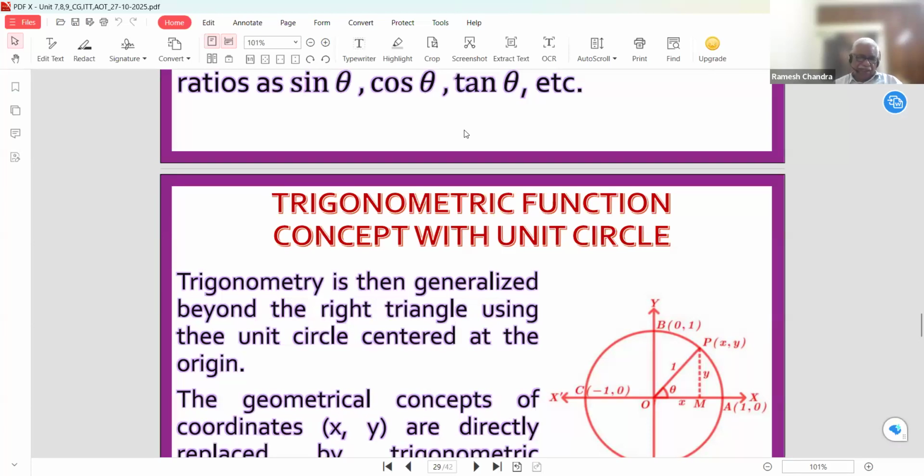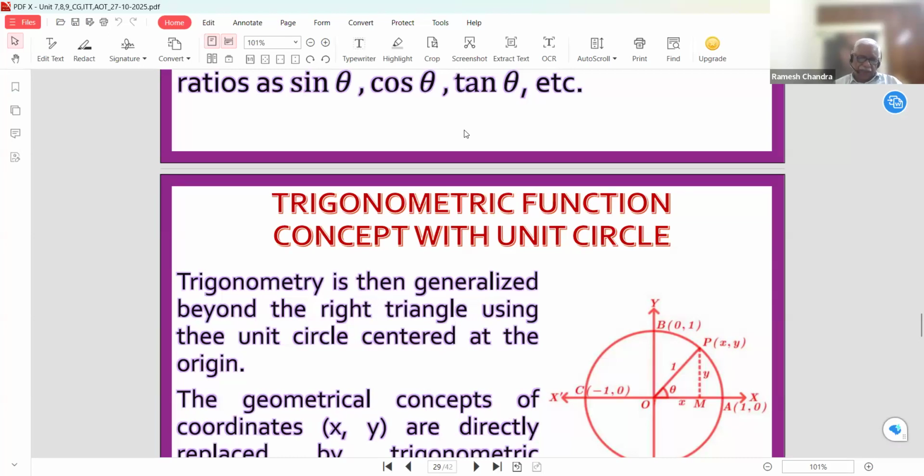Now, in the last slide, you saw that in a right angle triangle, one angle is 90 degrees, and the rest of the two angles are acute angles. Suppose one acute angle is theta. So we can take different ratios of the sides in six ways.